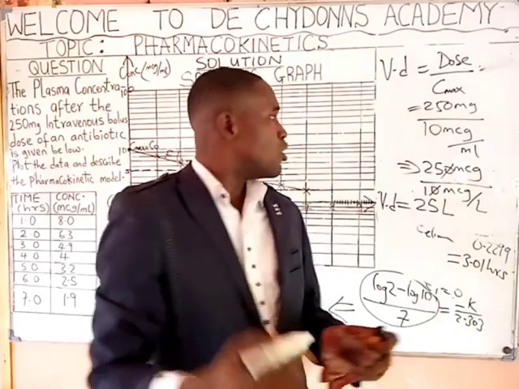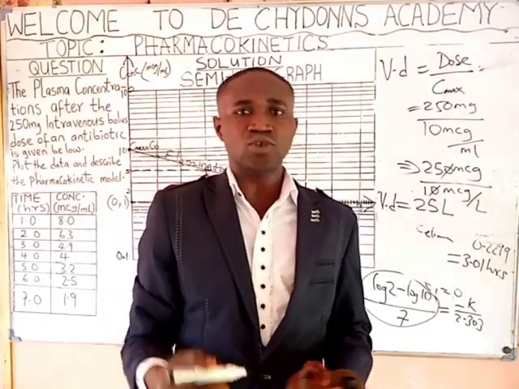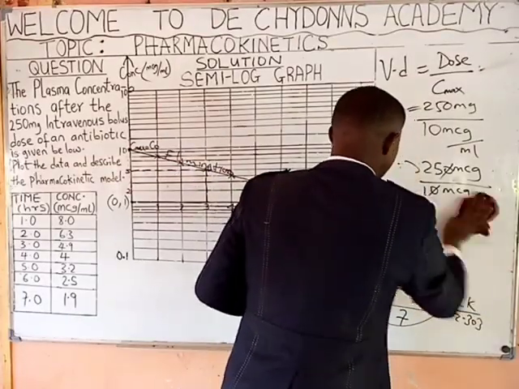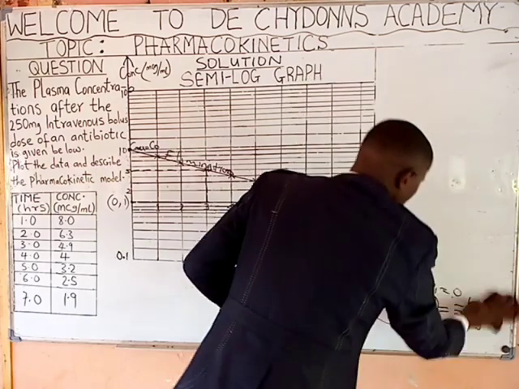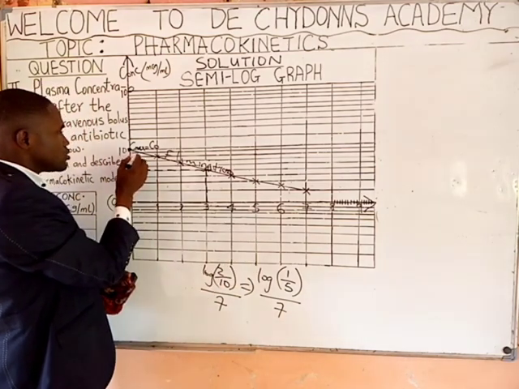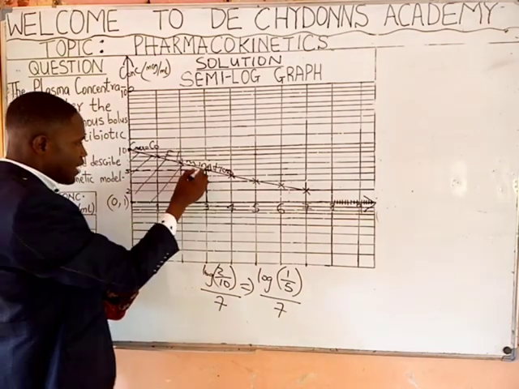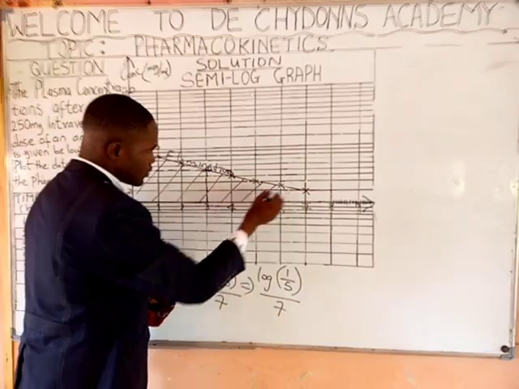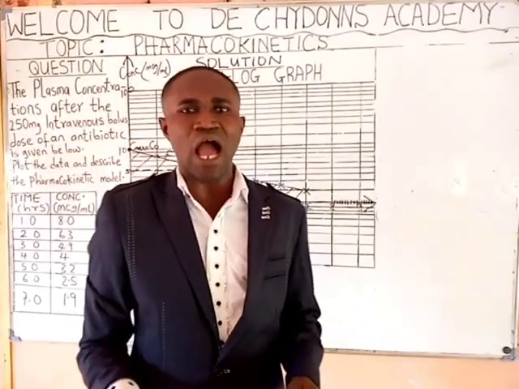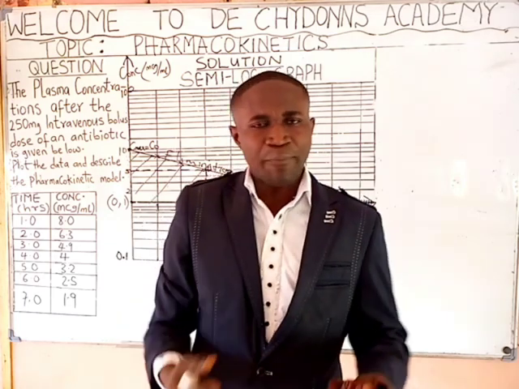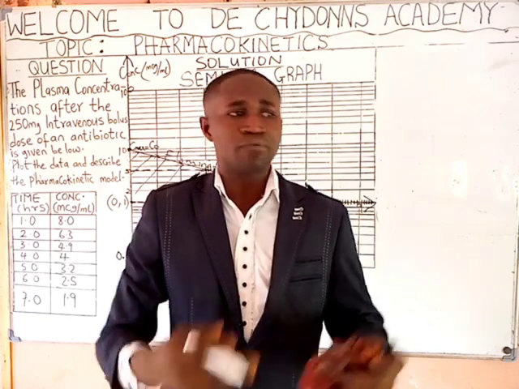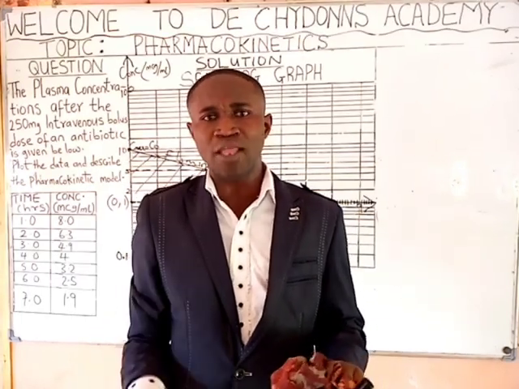Do you understand it? Now, we want to do the last one, area under curve. To get the area under curve of this graph, what does area under curve mean? This simply means this region bounded by this graph. There are many ways you can get area under curve. You can use the trapezoidal rule. You can use the method of cutting and weighing. You can use the method of counting squares. You can also use formula methods.